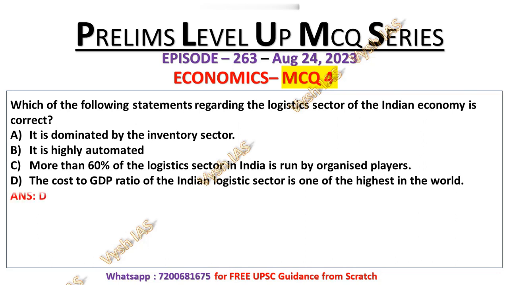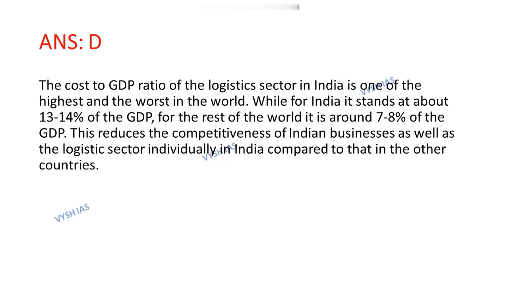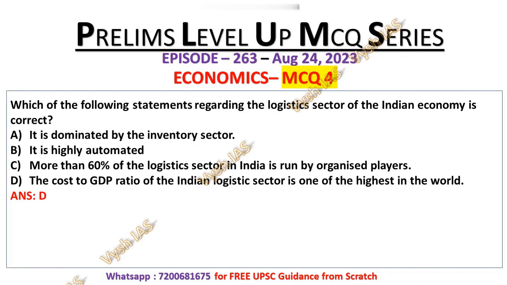So its correct answer will be option number D, that the cost to GDP ratio of Indian logistics sector is one of the highest in the world. Now let's look at the explanation. The cost to GDP ratio of logistics sector in India is one of the highest and the worst in the world, which is the statement number D, that one of the highest in the world.